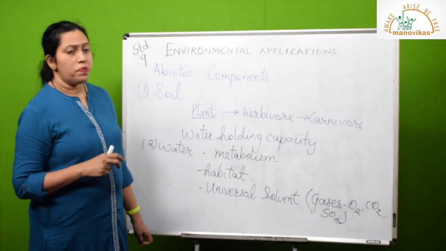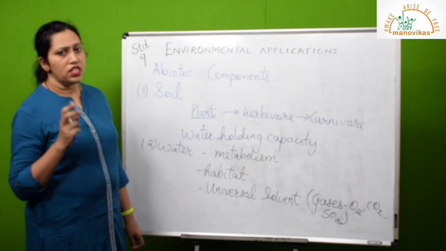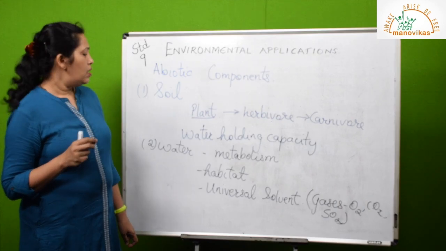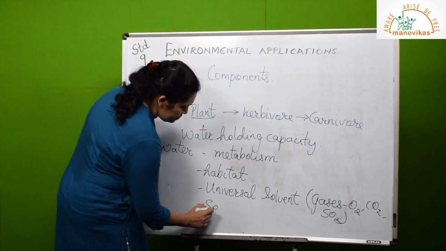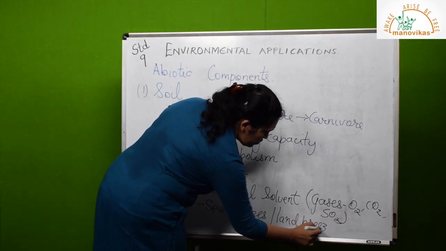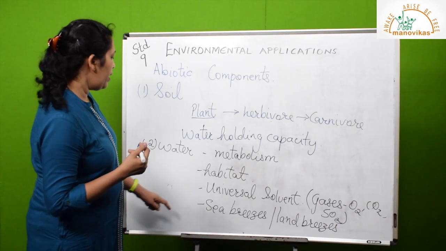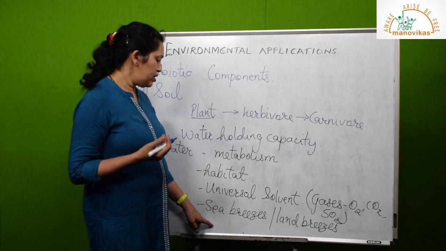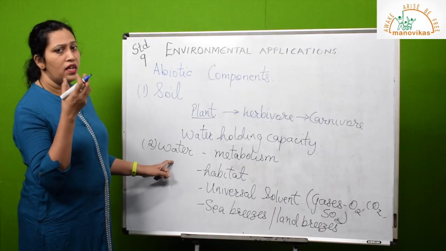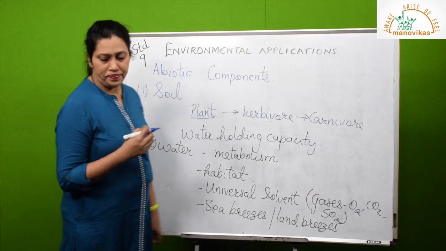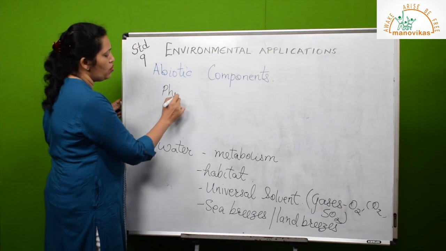Then water takes up heat very slowly and releases it very slowly. This magical property of water makes it important for the formation of sea and land breezes. You will all be learning more about this in geography. Land breezes occur during the night time, and sea breezes occur during the daytime. This is because of the property of water to release and absorb heat very slowly. Water is also very important as a raw material for photosynthesis.